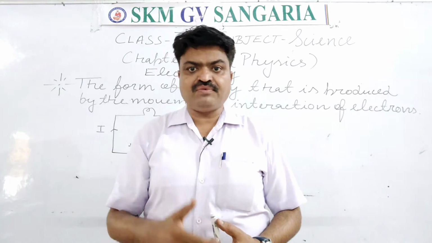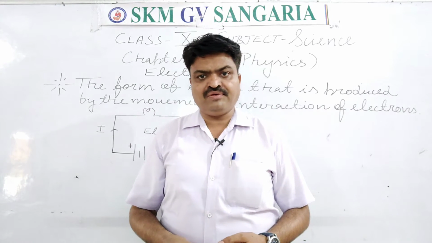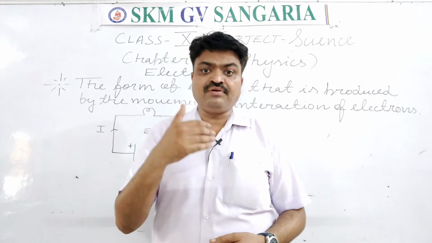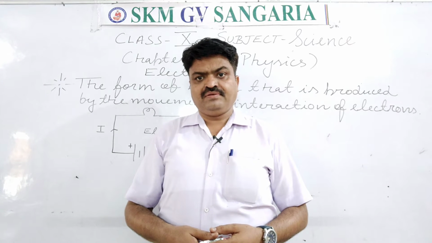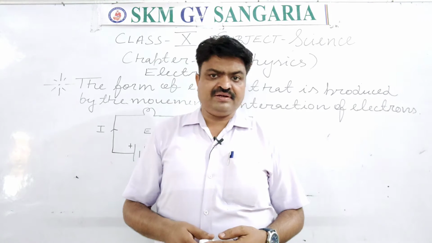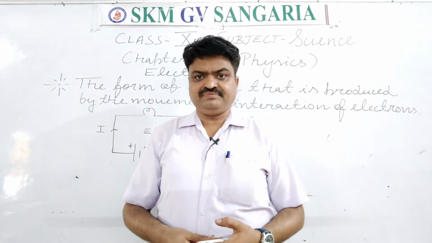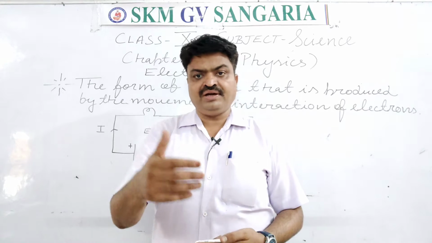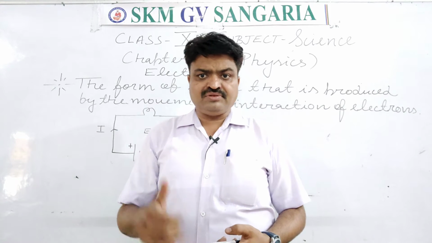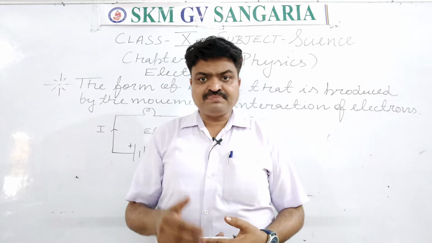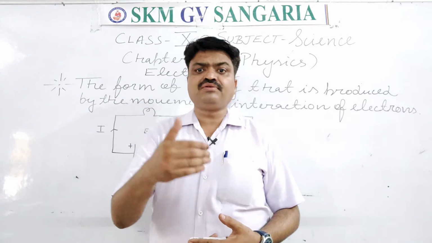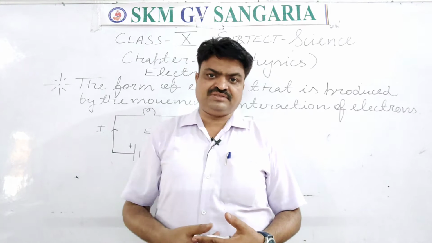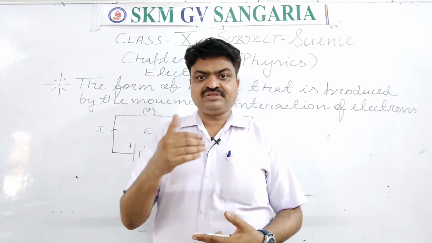Electricity is a form of energy, student. It is the form of energy due to the motion and interaction of electrons. As you have read in the ninth class about atoms, atoms have electron, proton, and neutron. So this form of energy is produced due to the motion of electrons, student. And those electrons are known as charges. What do we call charges?